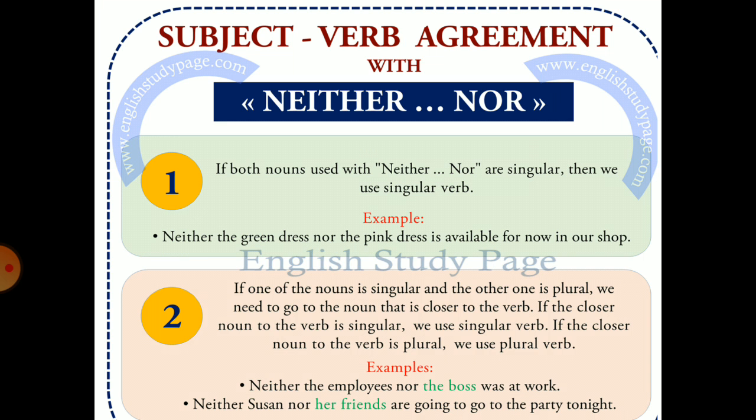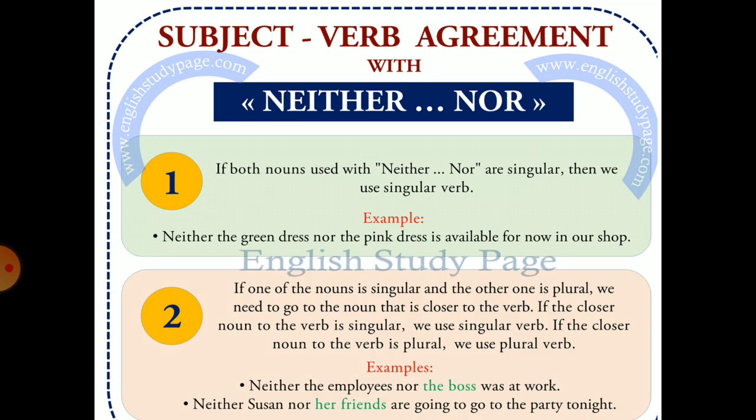Now, neither nor. If both nouns used with neither nor are singular, then we use singular verb. Like, neither the green dress nor the pink dress is available for now in our shop. But if one of the nouns is singular and the other one is plural, we need to go to the noun that is closer to the verb. If the closer noun to the verb is singular, we use a singular verb. If the closer noun to the verb is plural, we use plural verb.